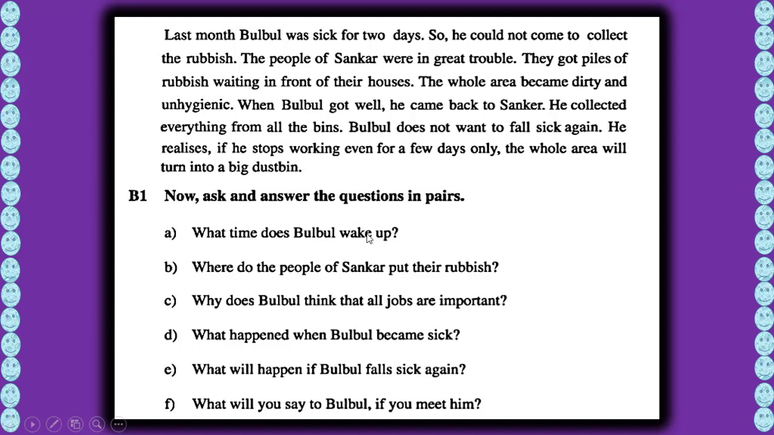Okay. Where do the people of Shankar put their rubbish? You have to choose the subject at first. The people of Shankar, that is the subject. Then you have to choose the verb. The people of Shankar put their rubbish in front of their houses.